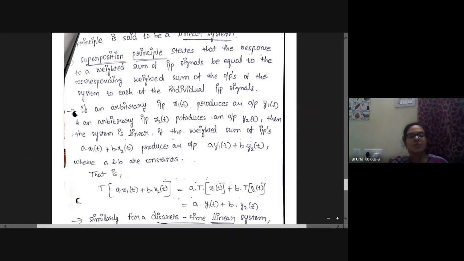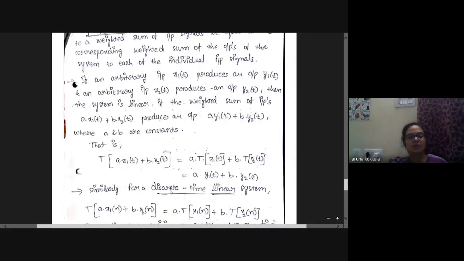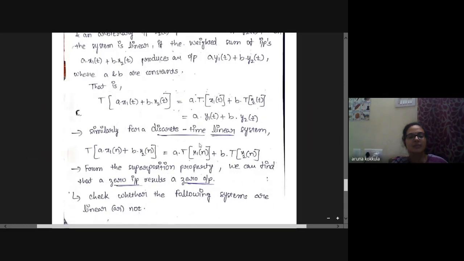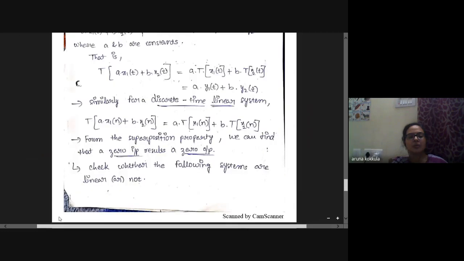If an arbitrary input signal x1 of t produces the output y1 of t, and the input x2 of t produces an output y2 of t, then the system is linear if the weighted sum of inputs a into x1 of t plus b into x2 of t produces an output a into y1 of t plus b into y2 of t, where a and b are constants. For discrete time linear systems, transformation of a into x1 of n plus b into x2 of n is equal to a into transformation of x1 of n plus b into transformation of x2 of n. From the superposition property, we can find that zero input results in zero output.